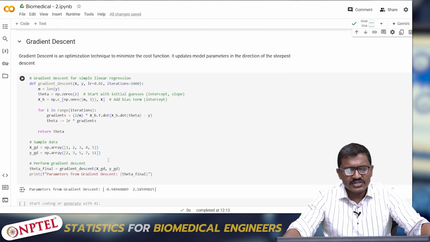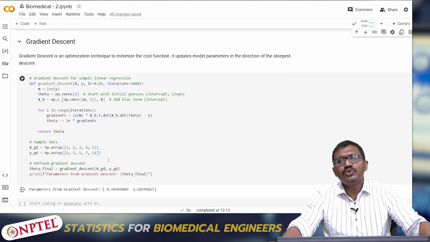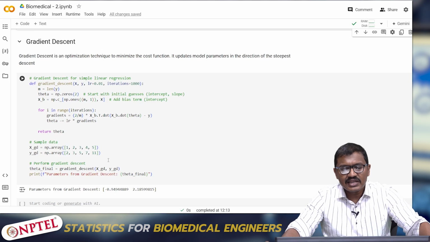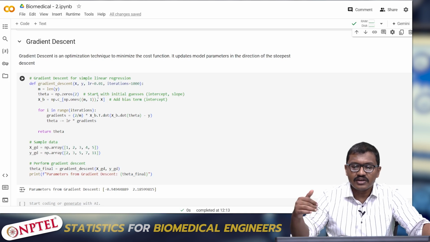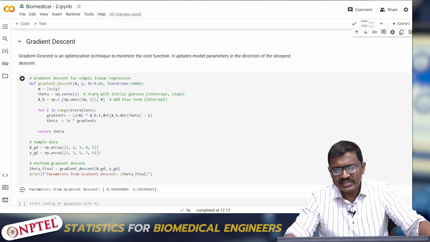Finally, let us understand something called gradient descent, and how to implement gradient descent in Python code. Gradient descent is just to minimize the cost function. It will find the steepest descent.